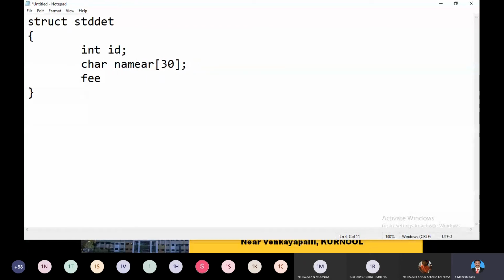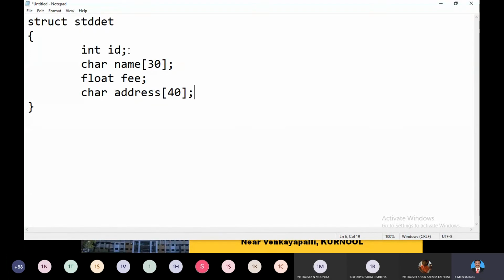Am I writing properly or improperly? Integer, character and float fee, sir. Float fee. Any syntax errors here? Semicolon after that. Sir, for example, I'm trying to maintain the address of a certain field, say for example 40 characters. So like that I can maintain.